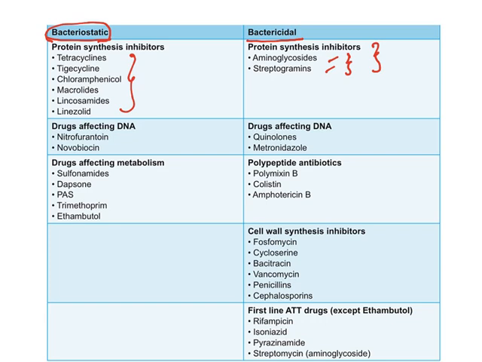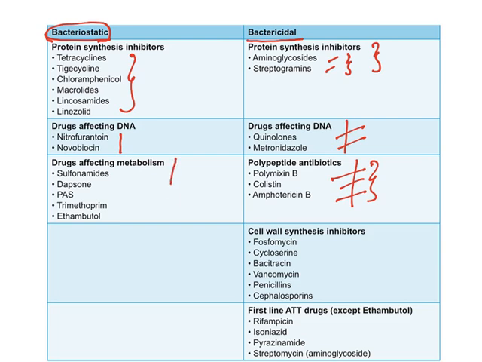Now after that, there are drugs which are affecting DNA like fluoroquinolones and metronidazole. They will affect DNA and they will cause bacterial cell death. Nitrofuran and novobiocin also act on DNA, but they will not cause cell death. They are only bacteriostatic in nature. Now polypeptides, just now we have seen polymyxin B, colistin, amphotericin. These three, even though they are cell membrane disruptors, will cause cell death. So they are bactericidal in nature.